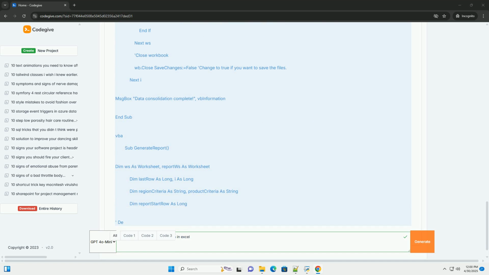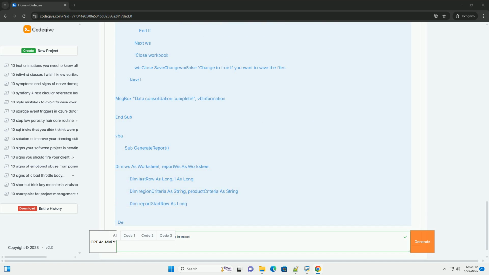The code uses input boxes to get the search and replacement strings from the user. It then loops through each worksheet in the workbook. For each worksheet, it uses the UsedRange property to define the search range. This ensures that only cells containing data are searched, which can improve performance. It then performs the find and replace operation using the Replace method of the Range object.